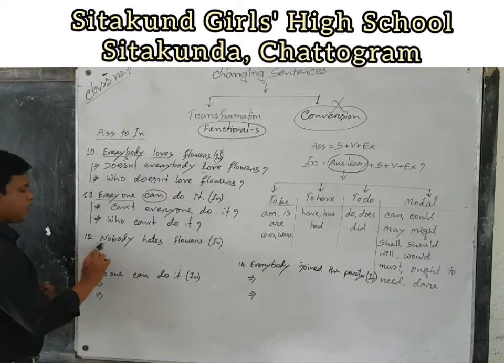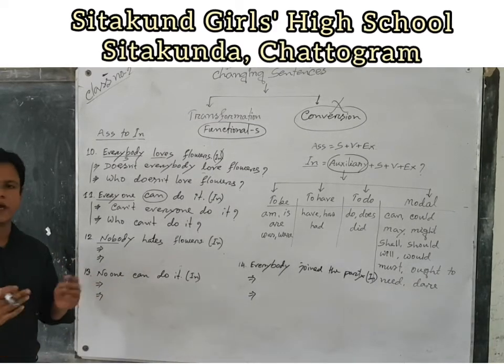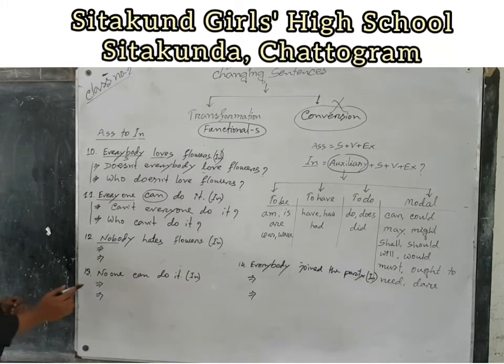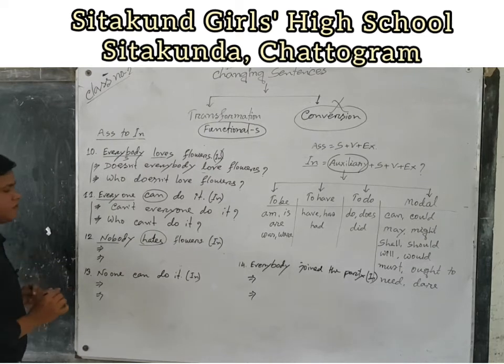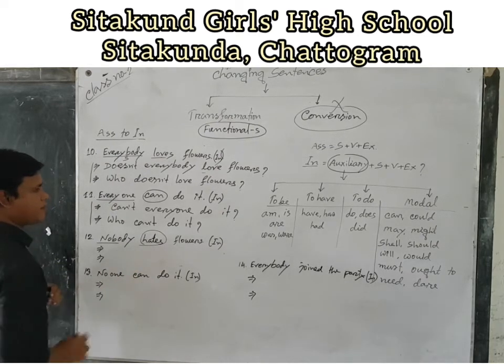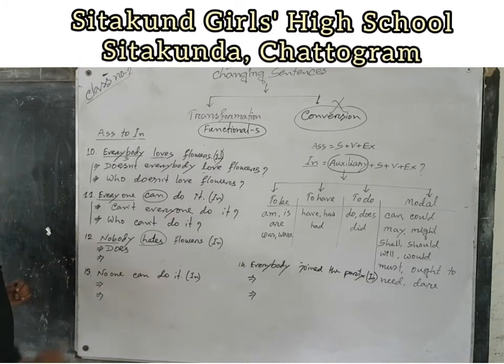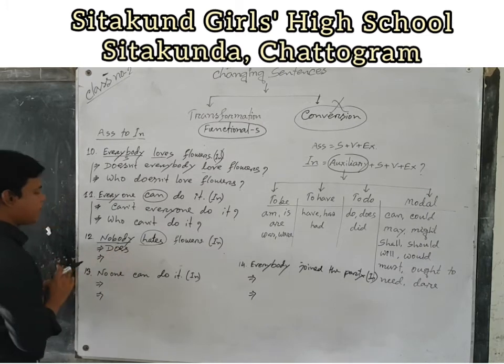And if there is nobody, no one or none in the assertive sentence, then is there any auxiliary? No. There is a verb in present form with s or es, so I have to use auxiliary does. The sentence is negative, so the interrogative will be affirmative, and nobody is negative, so what will it be?